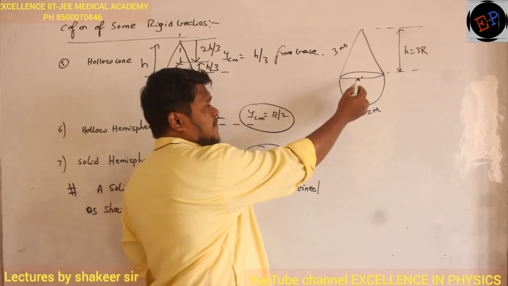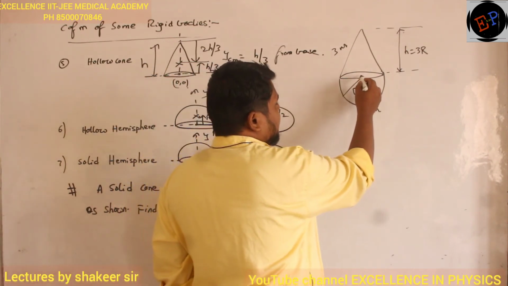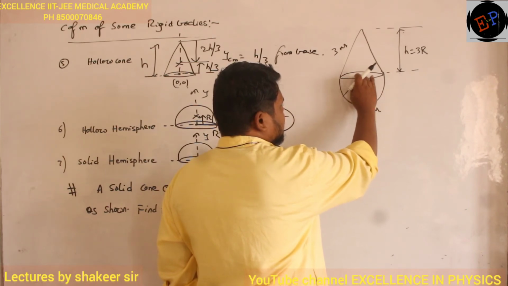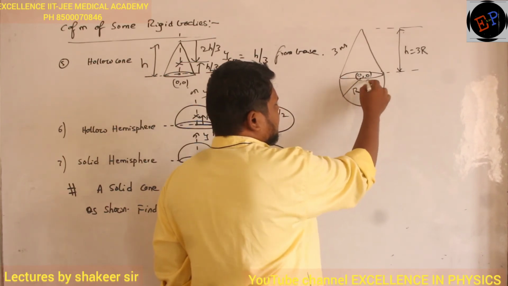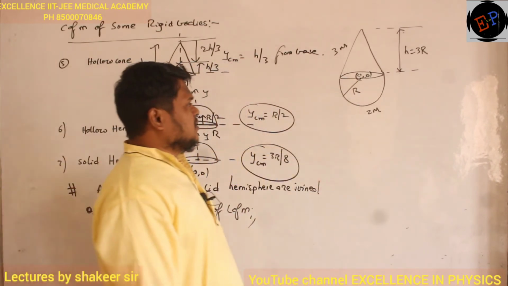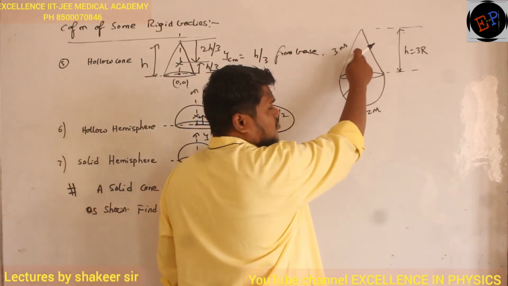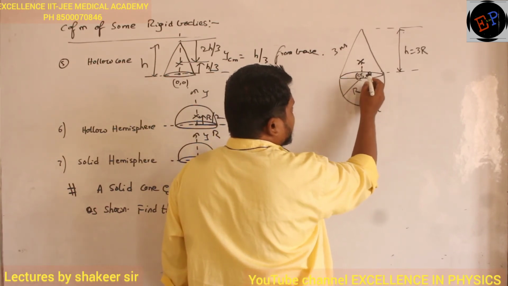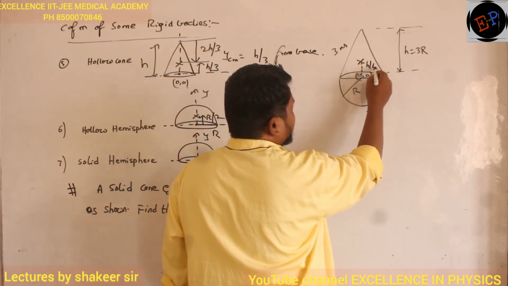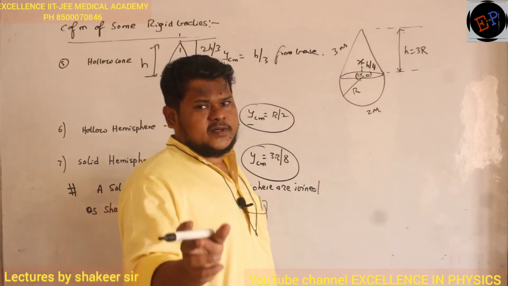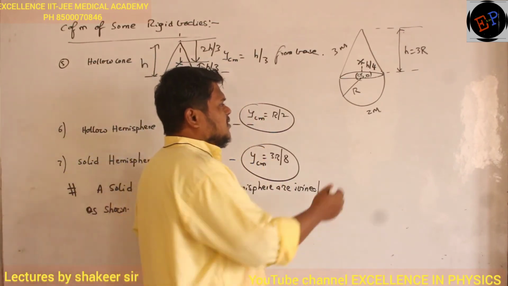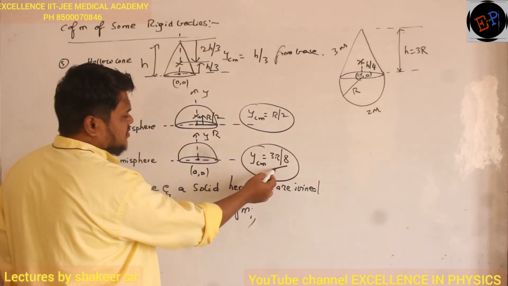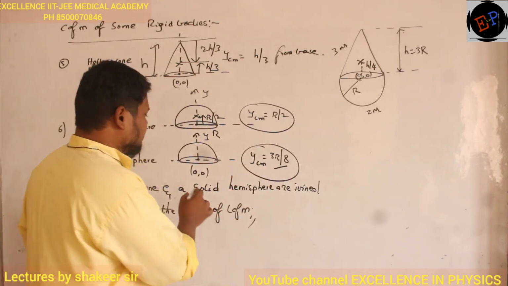Center means where? This point? Okay, let us see. So I will take this one to be my center. Or I will say, instead of indicating by cross mark, let it be my origin 0, 0. Now see, where is the center of mass of the solid cone? Solid cone center of mass will be somewhere here. What is this height? It is h divided by 4. For solid cone it is h by 4 only. Now what about this solid hemisphere? For solid hemisphere center of mass is present at 3r by 8.